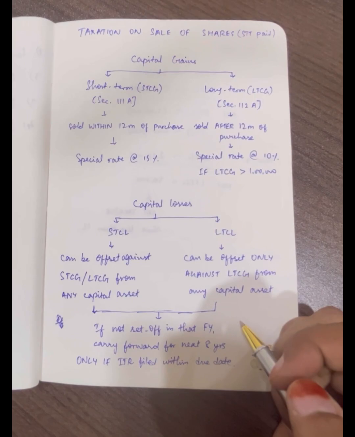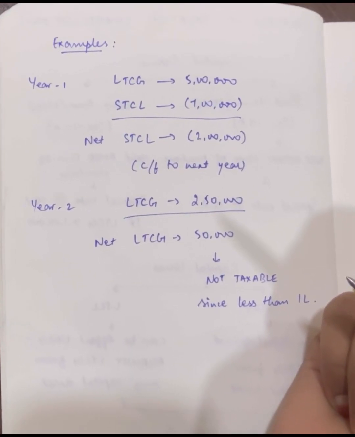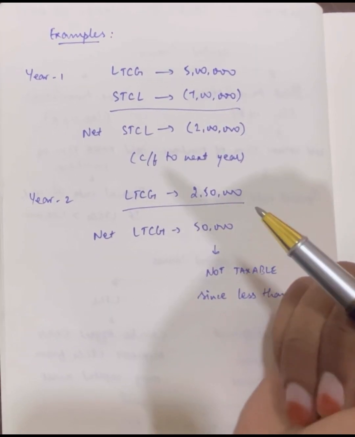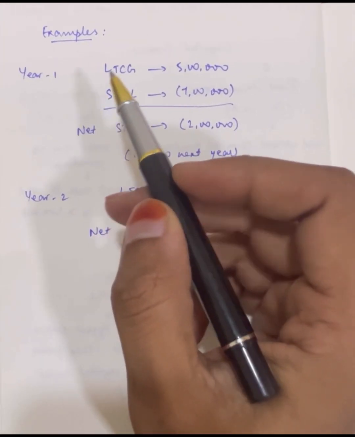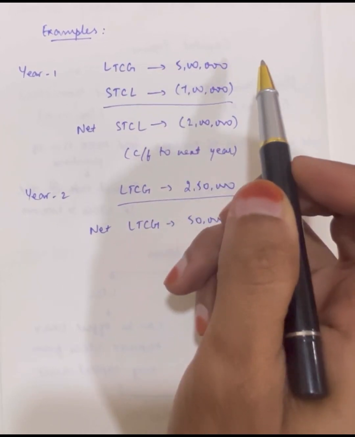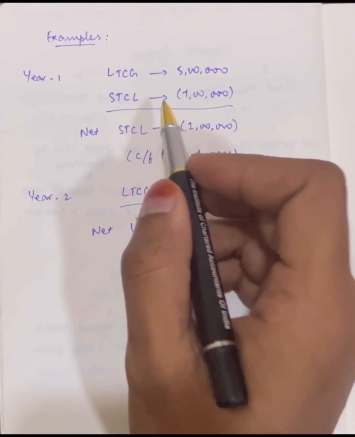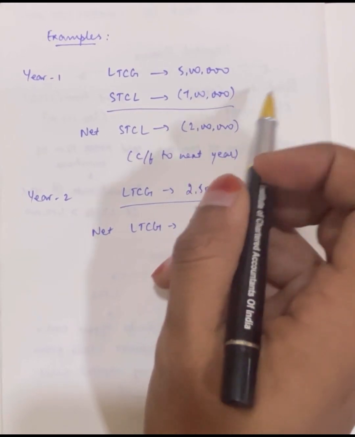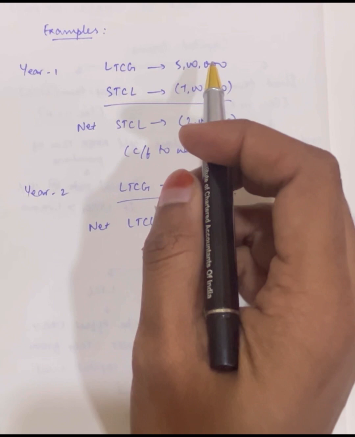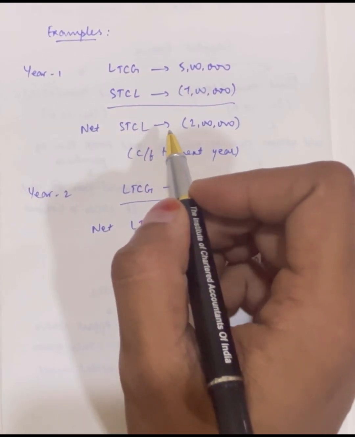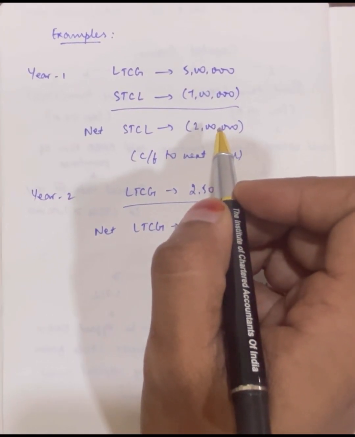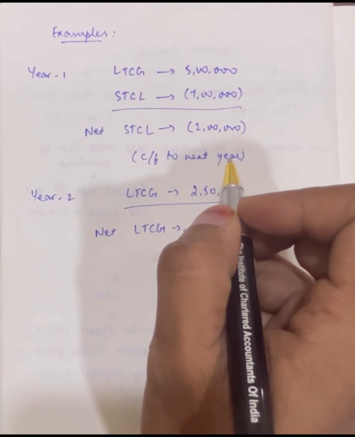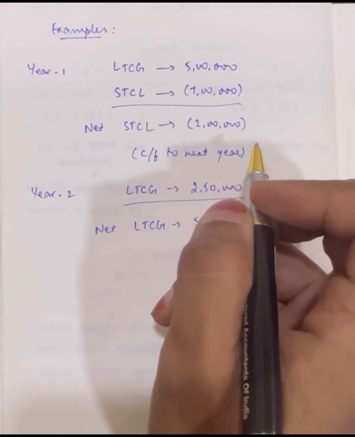Let us understand this concept with a simple example so that you can have a clear understanding. Say suppose in year 1 you earned a long-term capital gain of rupees 5 lakhs and a short-term capital loss of rupees 7 lakhs. As we know, short-term capital loss can be adjusted against long-term capital gain. So after adjustment, the net short-term capital loss for that financial year is rupees 2 lakhs. Since it is a loss, it will be carried forward to the next year if you have filed the income tax return for that year within the due date.